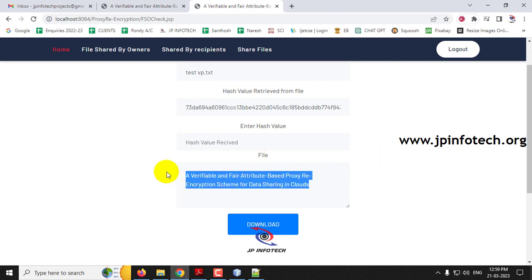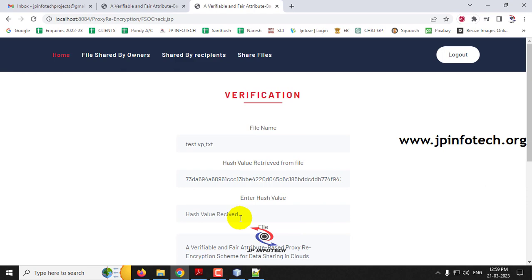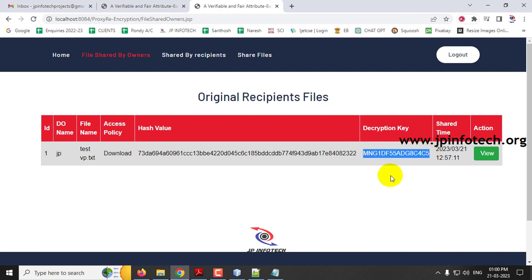So as I've given the access policy as download, you can see the download policy, download button. In case it is a read policy only, they can only read it, so just I've given the download, so just let me click download. So you can see it asks for the hash value received. So this is the hash value we have received and this is the decryption key of it.